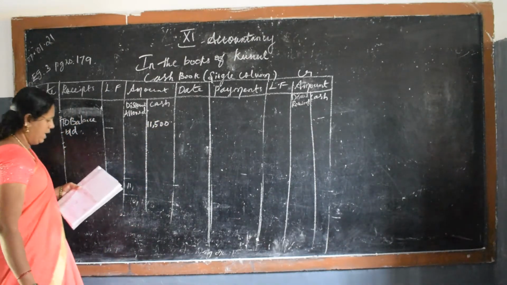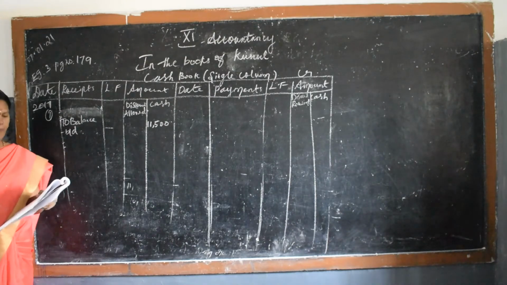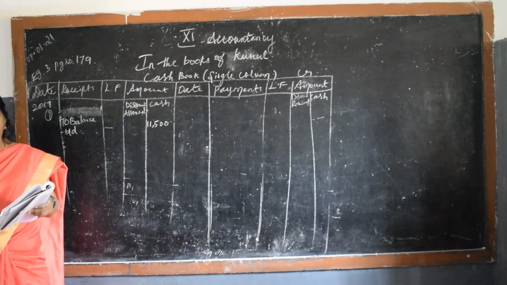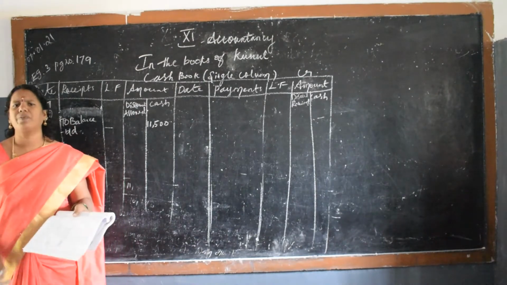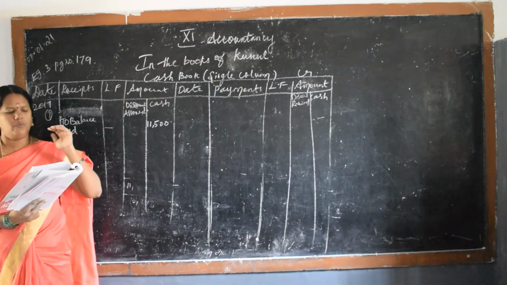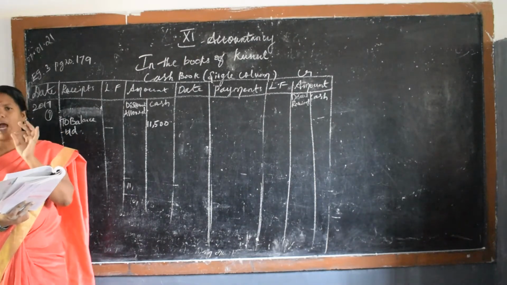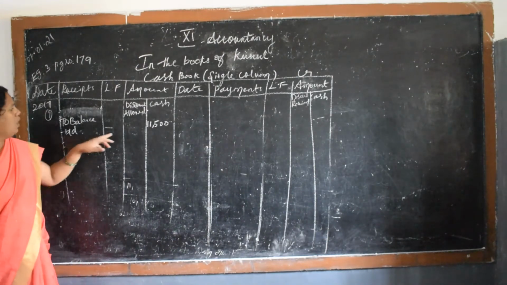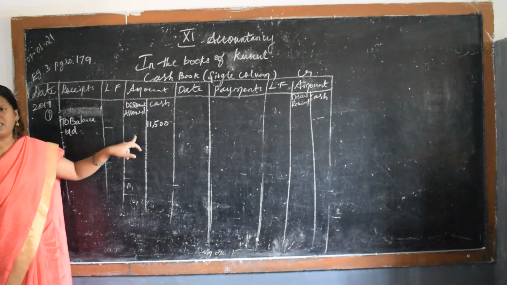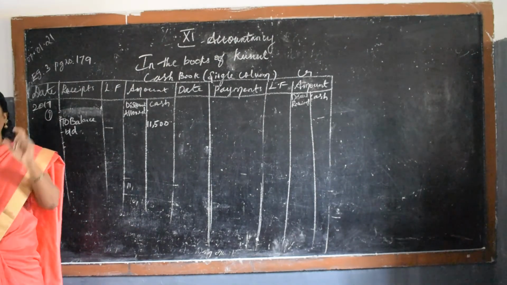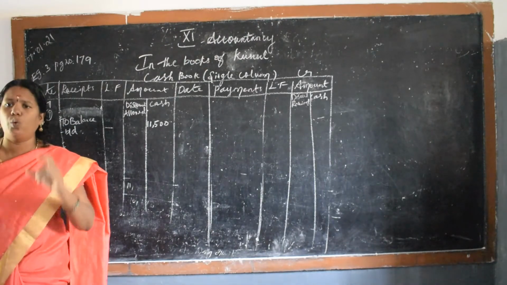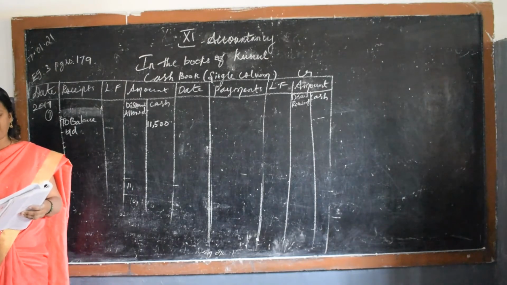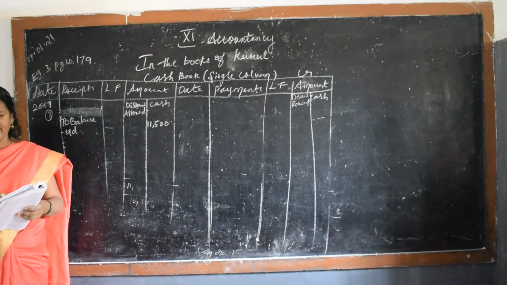Next one. On January 5, paid to Ramanathan by depositing in cash deposit machine 300, and discount allowed by him. You should understand the question. If you observe the word discount allowed, you should not directly go and write 10. You can make a mistake. Discount allowed by him. You should know the meaning of by and to, from. Paid to Ramanathan. So we are paying as business people, we are paying to Ramanathan in the cash deposit machine.